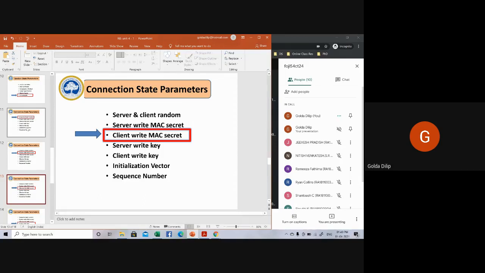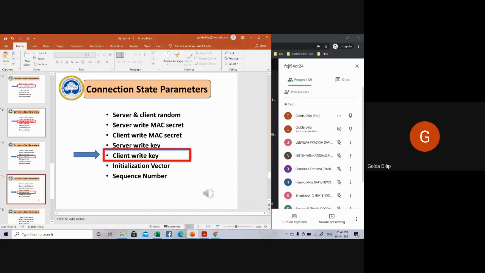Then we have the server write key. This is the encryption key for the data encrypted by the server. Encryption will be at the server side, decryption will be at the client side. In the same way, the client write key is the key for data encrypted by the client and decrypted by the server.